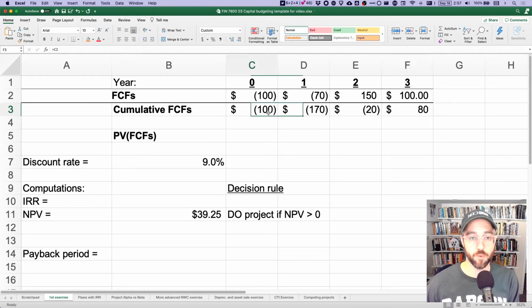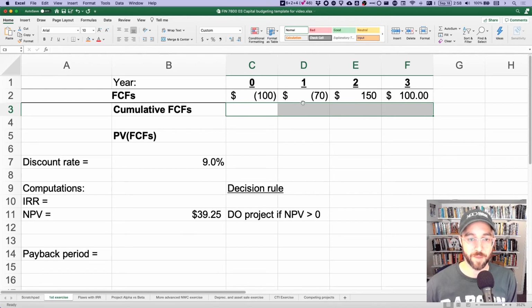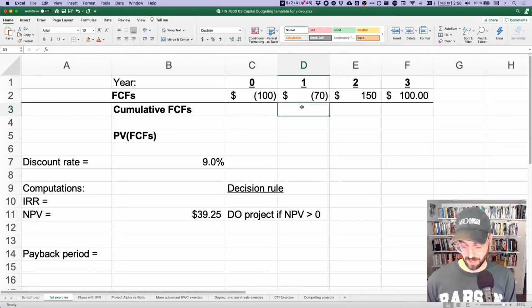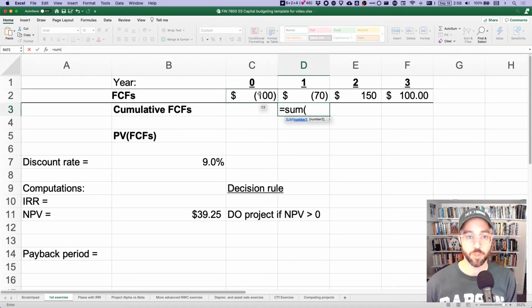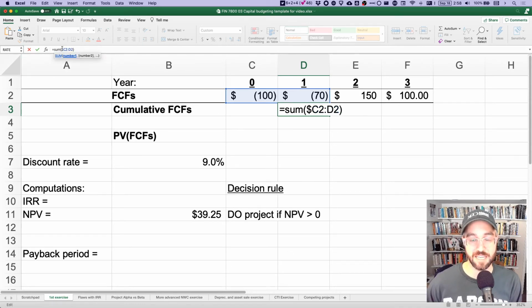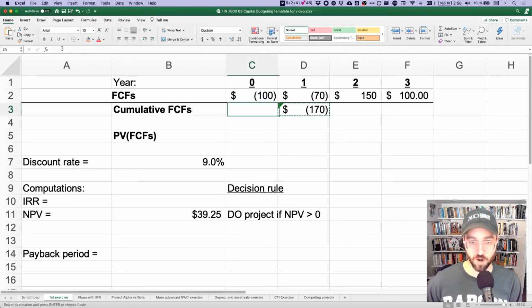If you'd like to see another way to do that same math, I could instead do this by using the sum function. I could do a cumulative sum that includes all of the cash flows up to the year in question. And then I'm just going to make sure that I lock in with dollar signs in Excel that column reference, in this case column C, so that my sum always starts with the year 0 cash flow.